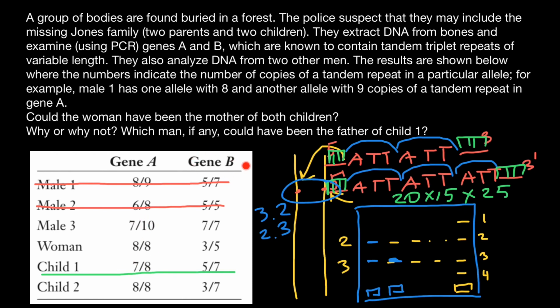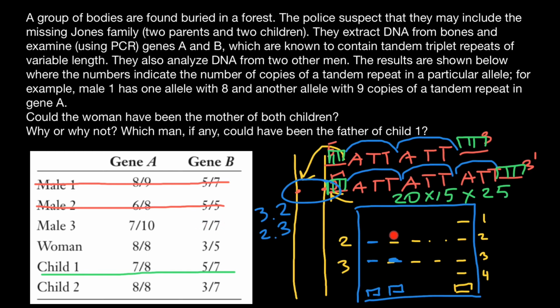Now let's analyze gene B, or locus B. And we see that the child has 5 and 7 repeats, the woman has 3 and 5. So these 5 repeats this child can inherit from his mother, from this woman. And from his father he has to inherit 7 repeats. And we see that male number 3 is homozygous for this locus and has on the homologous chromosomes the same number of repeats.